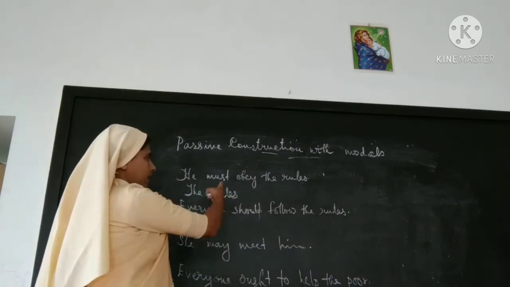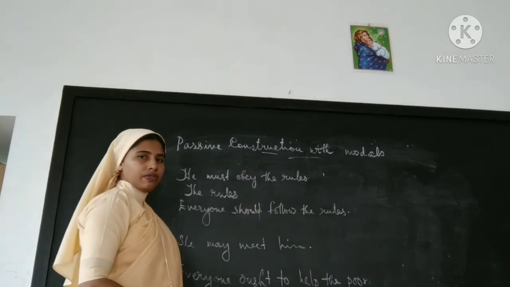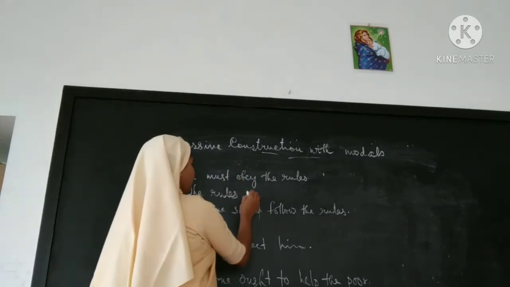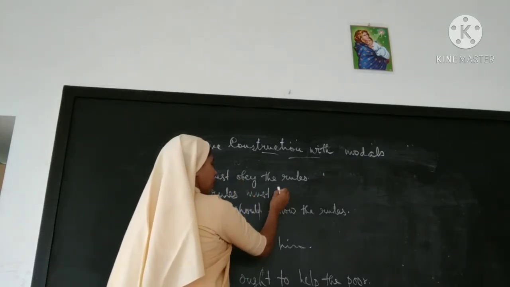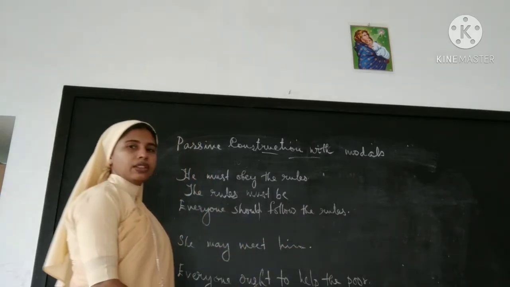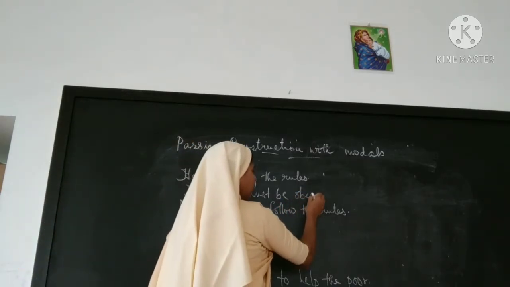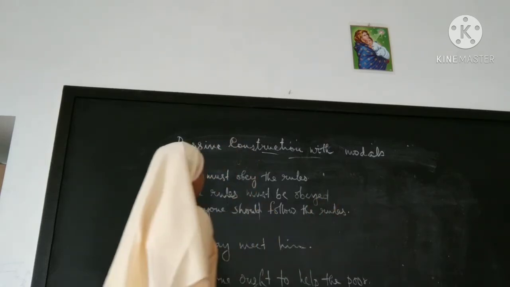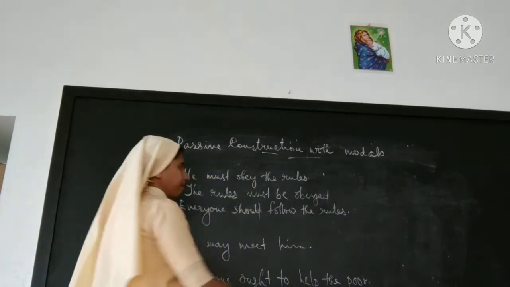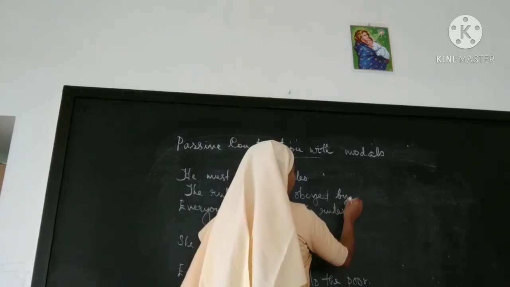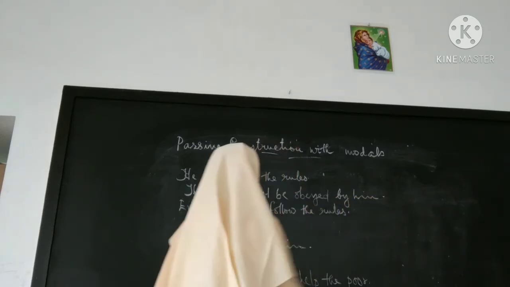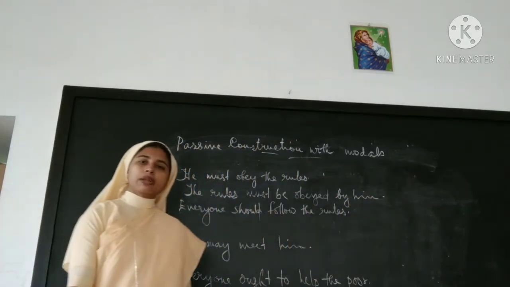Okay, so must plus be, must be, the rules must be obey, its B3 form will be taken, obeyed by him. The rules must be obeyed by him.